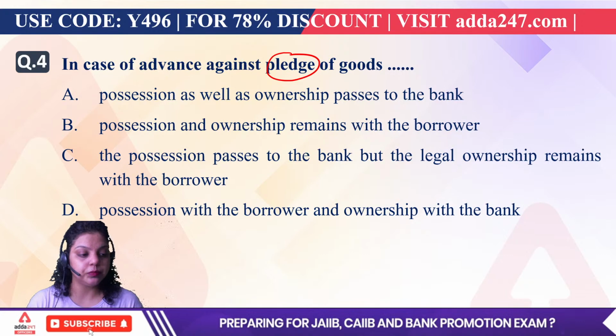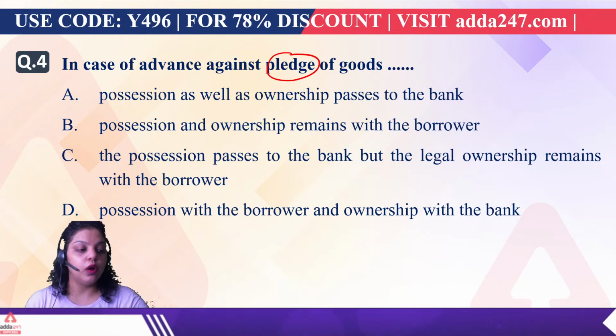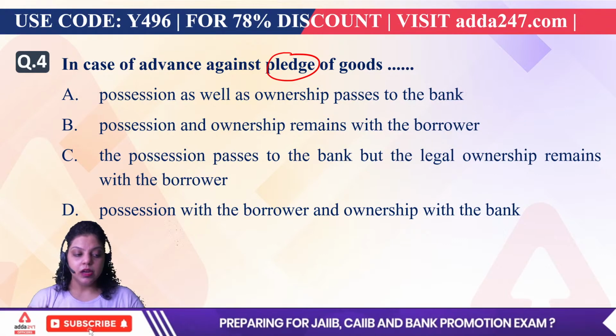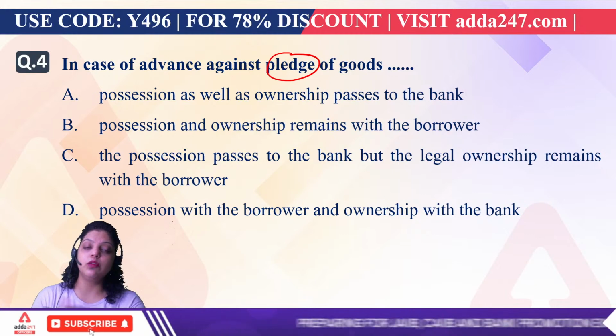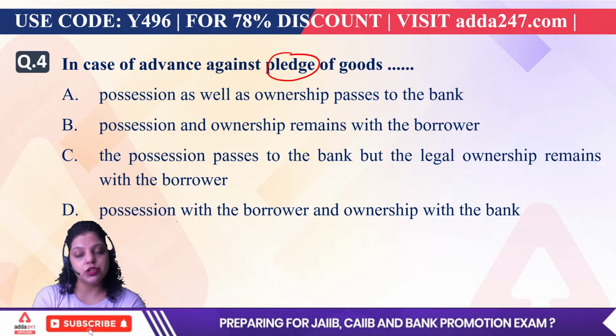Hypothecation, pledge, mortgage, and lien. These are the four types of security which are used by the bank to give a loan to the customer. So when we talk about pledge, which of the following will be correct? Does possession remain with the bank or the customer, or does ownership remain with the bank or the customer? What will be right?